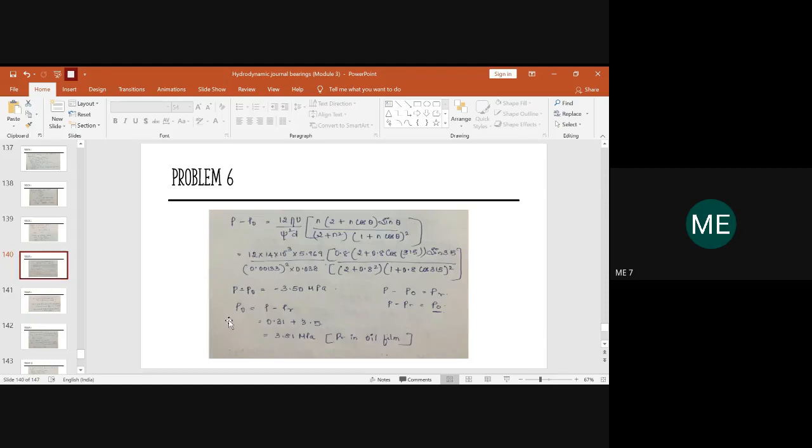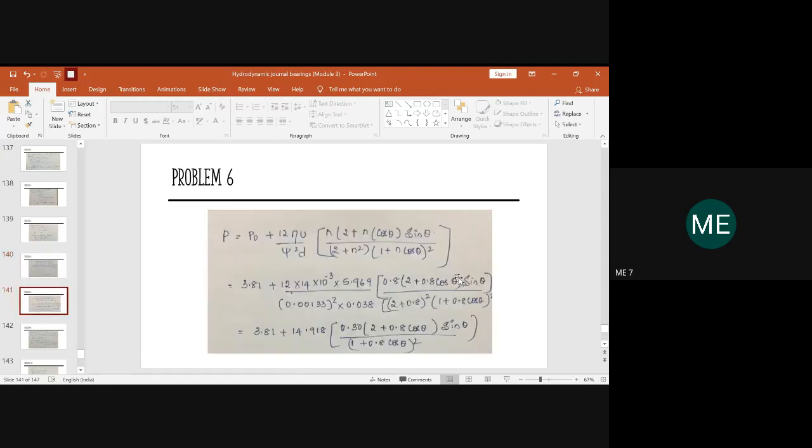In general, we have determined the value of P naught here. This is the magnitude of the pressure of the oil film. Within this, where the pressure is maximum and where the pressure is minimum, we have to determine with the help of the angles theta max and theta min. Before going to that, you have to simplify this. Everyone substitute all the values and simplify. Once you write this value, you just simplify this.